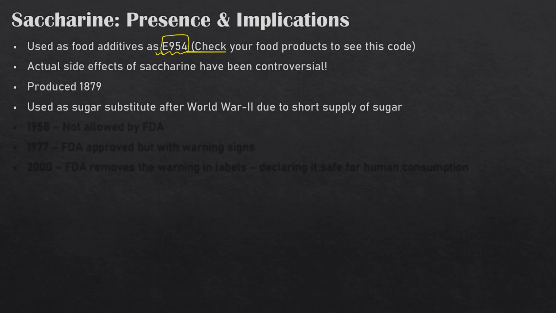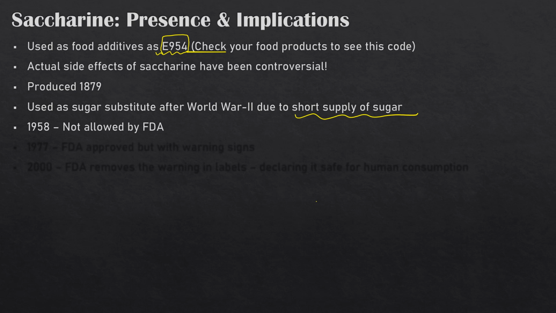So in 1879 it was first produced, and then patents started coming in 1884, and after that its production started across Europe and different places. And then it was World War II when the sugar supply got short. When the sugar supply got short, people needed something for their sweet products, so saccharine came into use. And in 1985 the FDA did not allow it to be used because of those reports, because saccharine was not supposed to be safe to use.